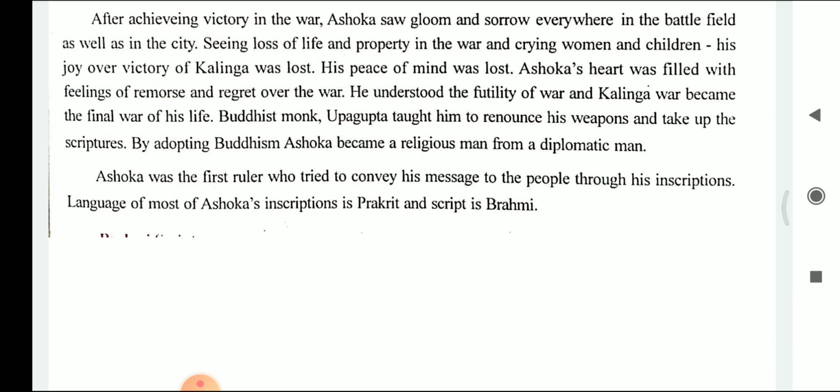So he was the first king who left every weapon and started taking the scriptures in hand, and he became a religious person from a diplomatic man, and he was the first ruler who tried to convey the message through his inscriptions, through his writings. And most of the writings of Emperor Ashoka are in Prakrit language, and his script is Brahmi.